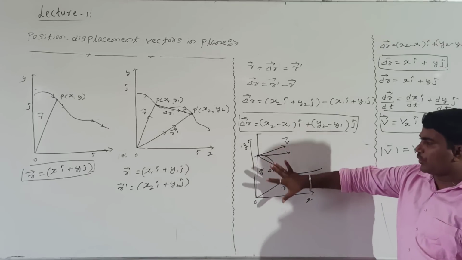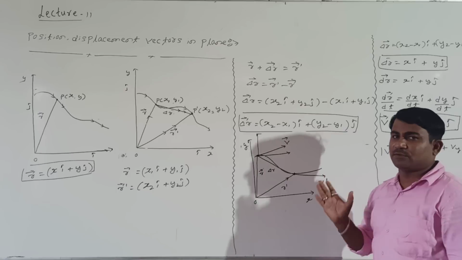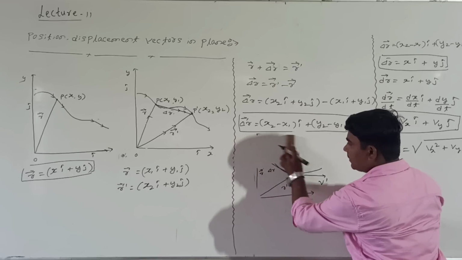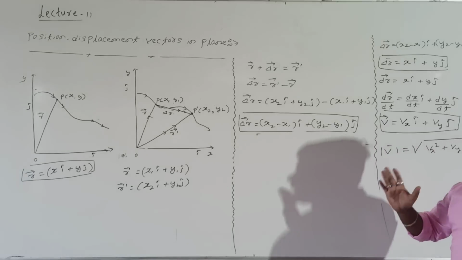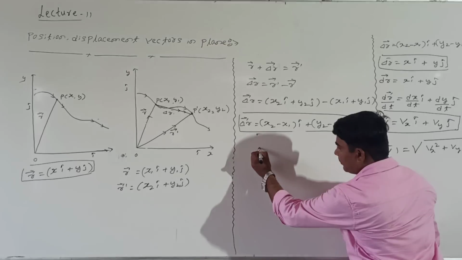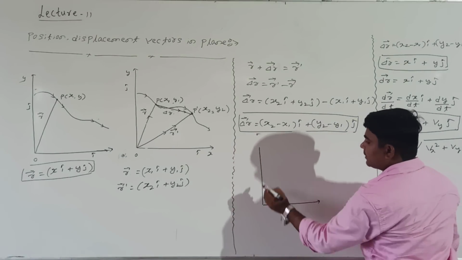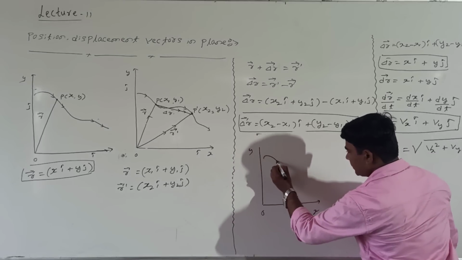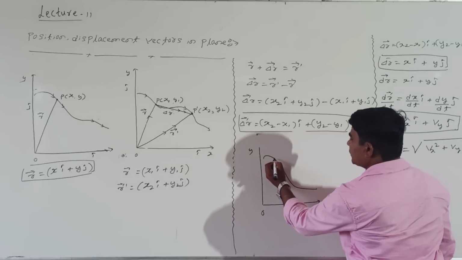Shall I represent it by taking only one point? Say two points are there, one is v, the second one is v dash. Remember, I will take only one point in the plane, but taking that, how to explain how the velocity vx can be resolved and how the velocity vy can be resolved. Look at me here. It is the plane, right? In the plane, the body was moving like this.